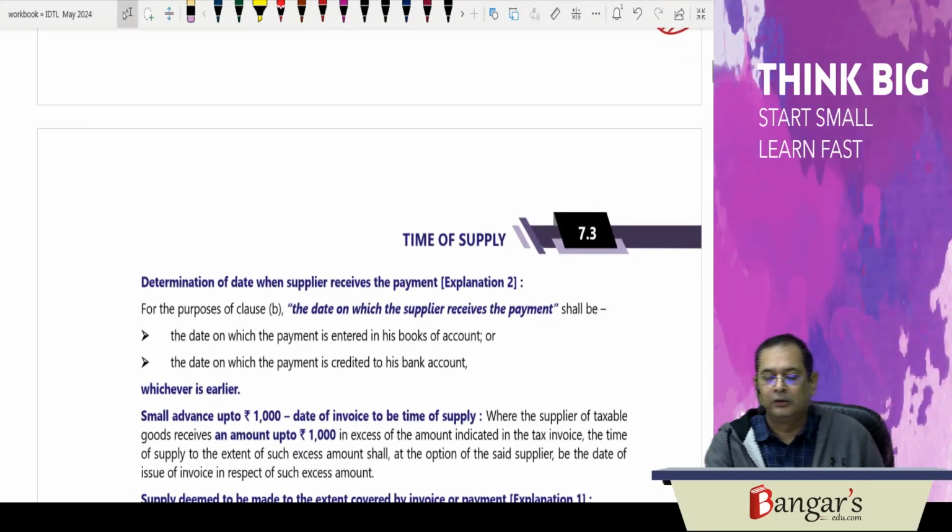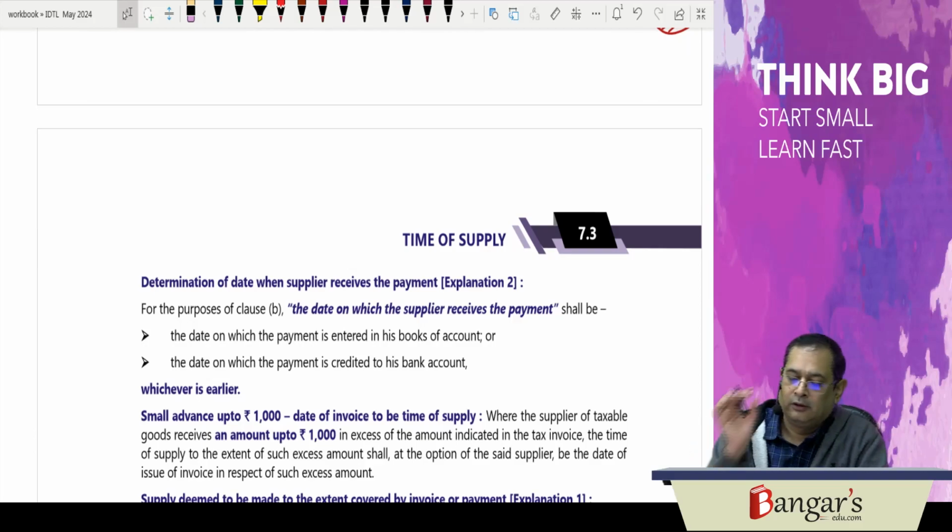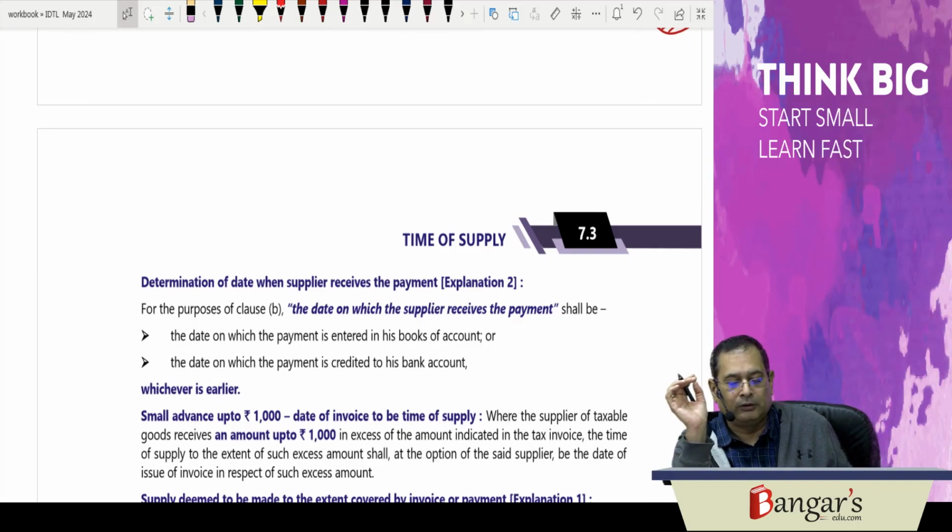And what is the determination of date when the supplier receives the payment?